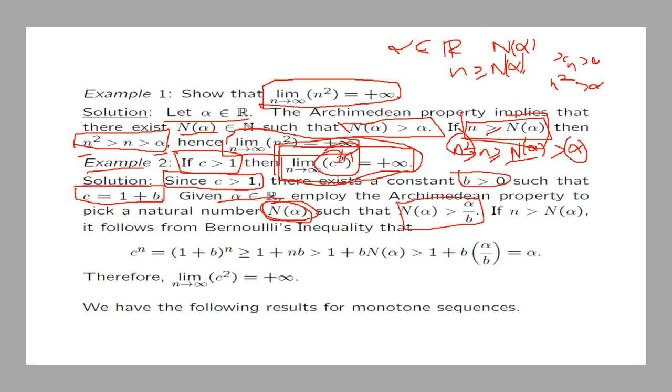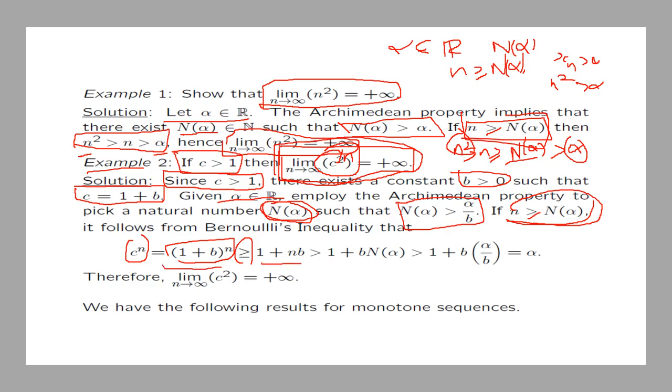And so if small n is bigger or equal to n alpha, then we see that c to the power n, which is simply 1 plus b to the power n, is bigger or equal to 1 plus n times b.